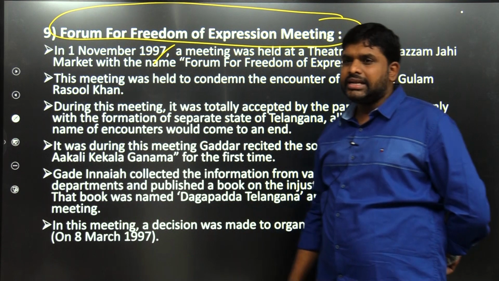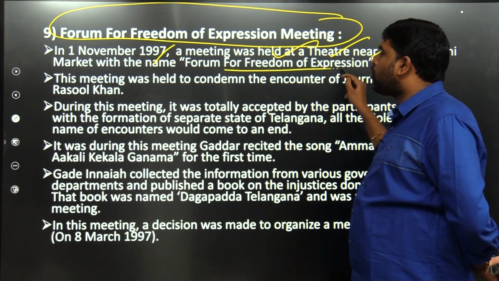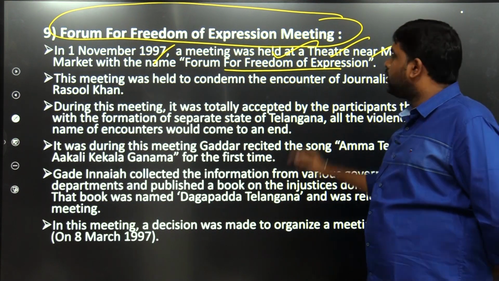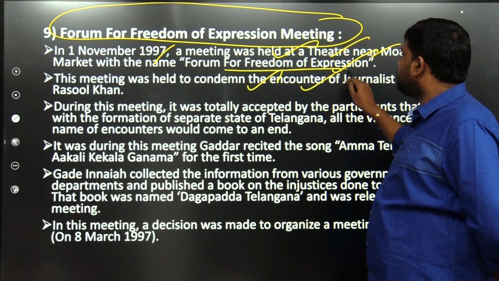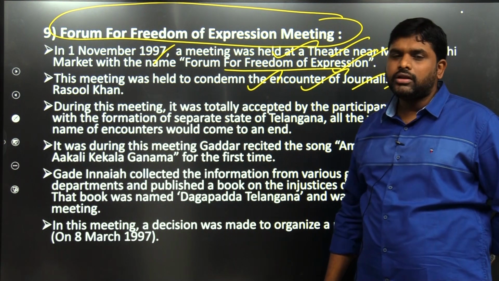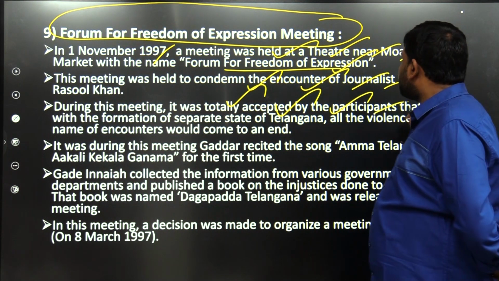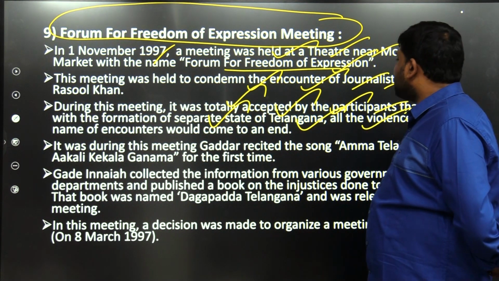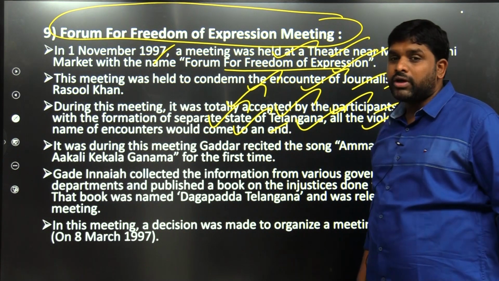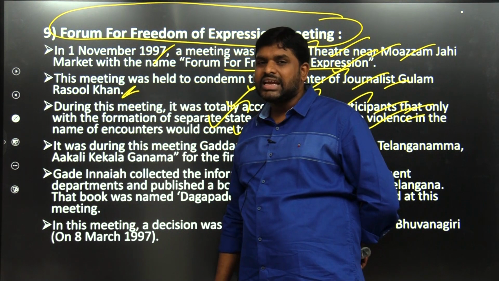On 1st November 1997, a meeting called the Forum for Freedom of Expression was held at a theatre near Muzamjahi Market. This meeting was held to condemn the encounter of journalist Gulam Rasul Khan. The participants totally accepted that only with the formation of a separate state of Telangana would all the violence in the name of encounters come to an end. He had been branded as a Naxalite and was killed.